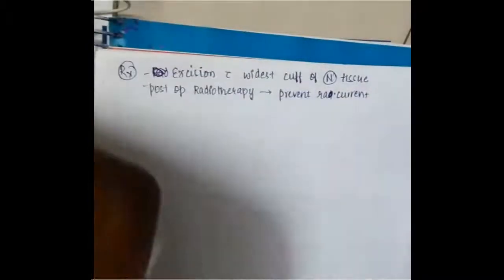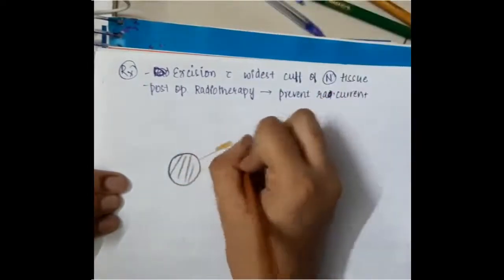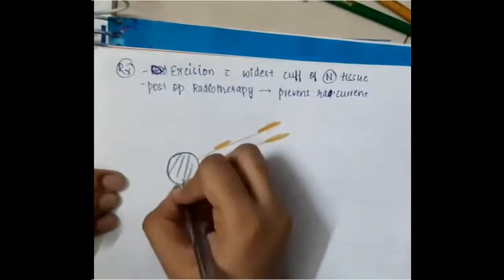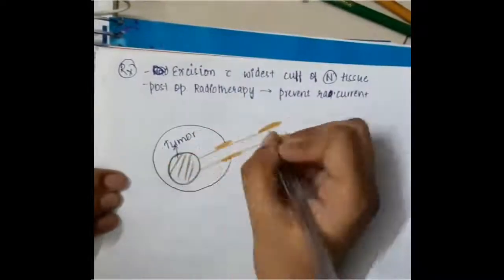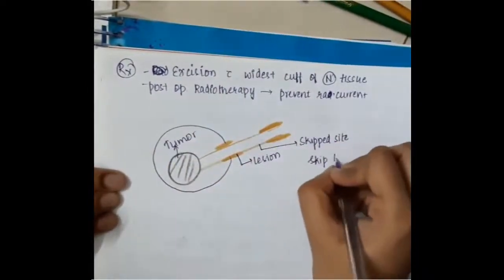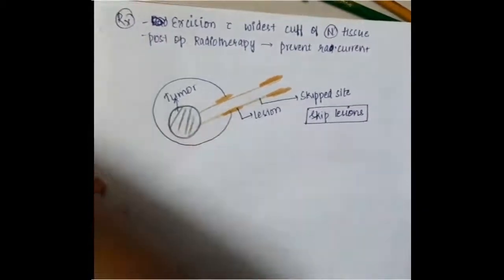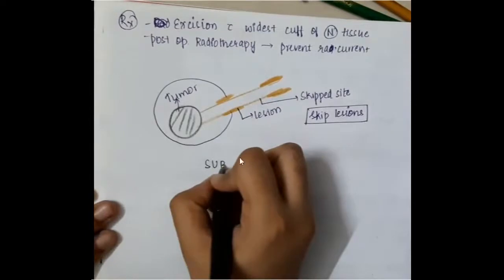And one important thing here is that this is the tumor and this is the nerve. As I have said, in adenoid cystic carcinoma you will see perineural invasion, that is around the nerve, and around the nerve you will see skipped lesions. Only the particular site is involved. Segmental involvement of the nerve is seen.